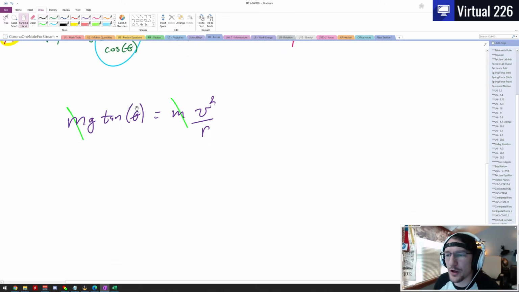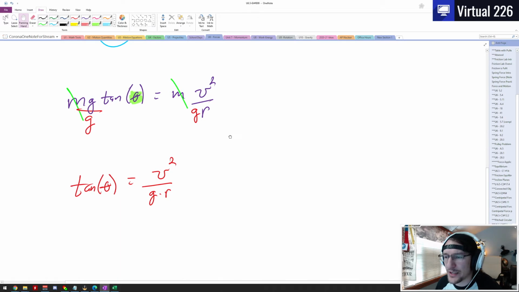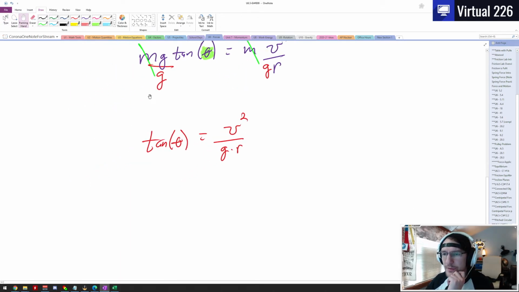And since we want to solve for this theta right here, that's what we're looking for, let's try to get tangent of theta by itself. We'll divide each side by gravity. So now that we have tangent of theta equals v squared over g times r, how could we get theta by itself? Well, since tangent is a function, we need to use an inverse function to get it to go away.